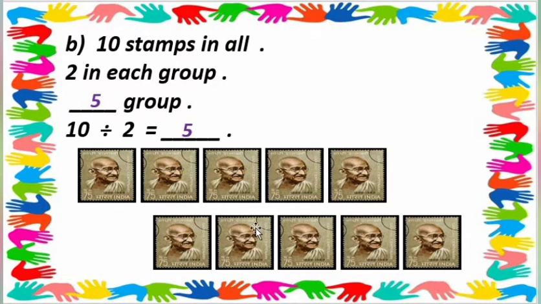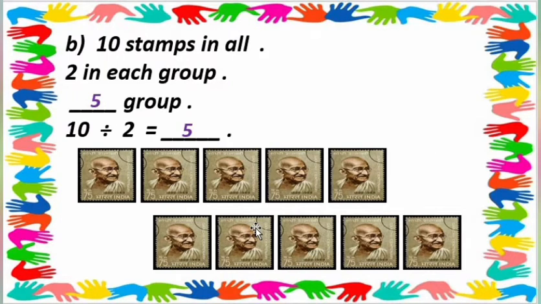So here we are dividing into equal groups. Okay, so we divide into equal groups. So 10 steps in all, 2 in each group. What, students? 10 steps in all, 2 in each group.